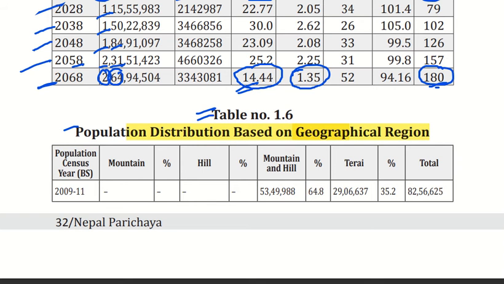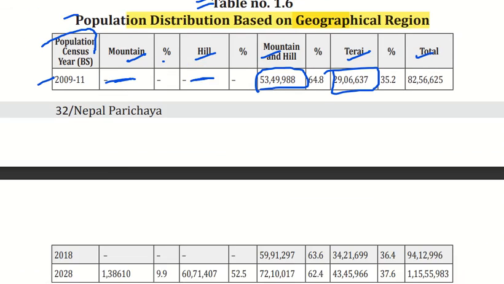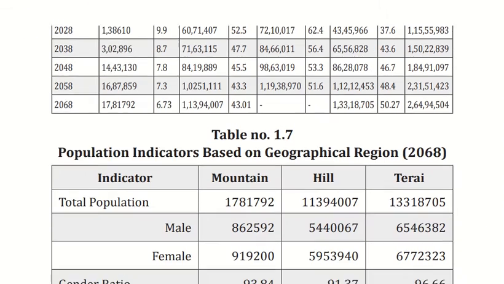So in the next table we are going to deal about the population distribution based on geographical features of geographical region. So we'll read about this. So this is the first column of population census of the year 2009 to 11, and this is mountain region, hilly region, and mountain, hilly, and Tarai region, and this is the total. So in this there was no counting in mountain and hilly, and similarly mountain hilly both we have 53 lakhs, and in Tarai there was 29 lakh 6,000. Similarly, this is the recent one.